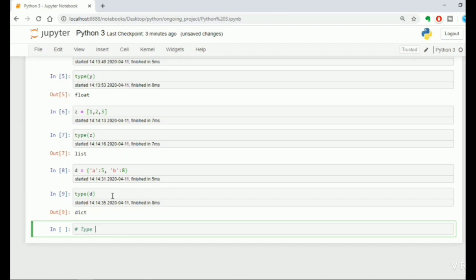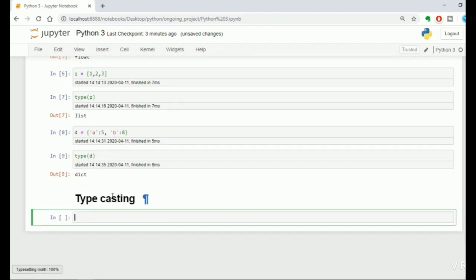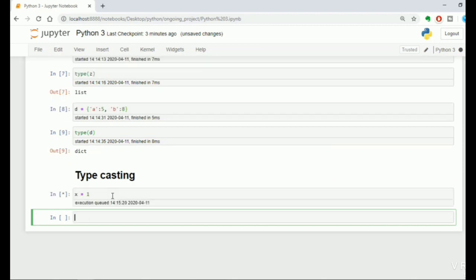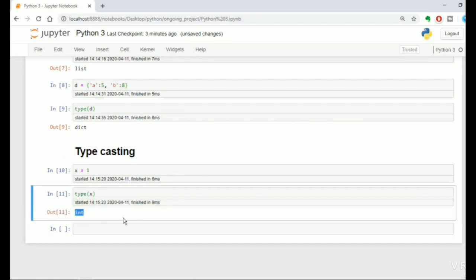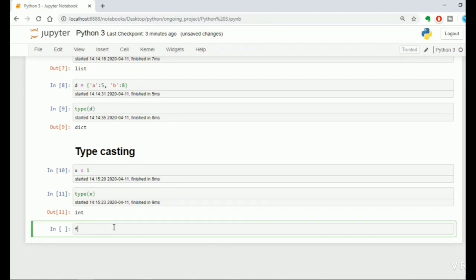Check the type of x. It is an integer. Now I want to convert it into a float. I will say float. You can see that the color turns green, which indicates that it is a keyword.